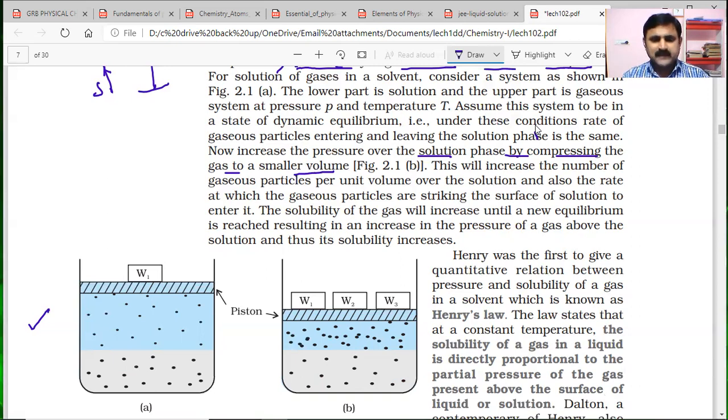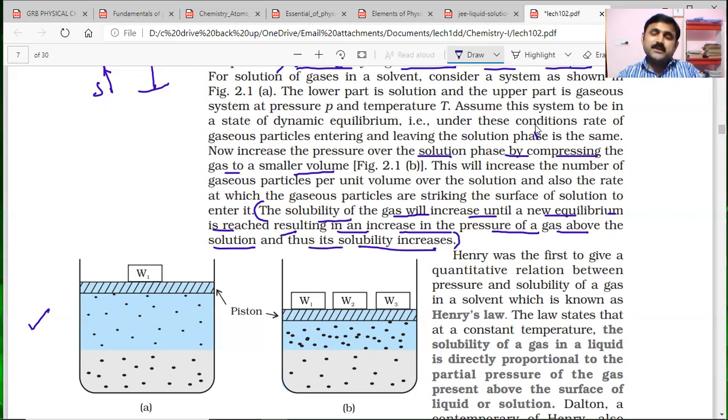Also, the rate at which gaseous particles strike the surface of the solution to enter it increases. Collisions increase, so particles come back into the solution. Then the solubility of the gas will increase until a new equilibrium is reached, resulting in an increase in the pressure of the gas above the solution, and thus solubility increases.